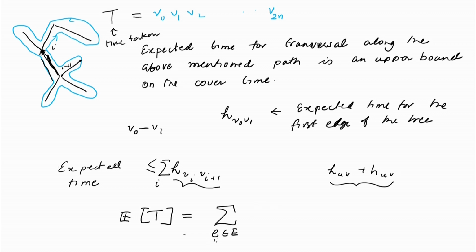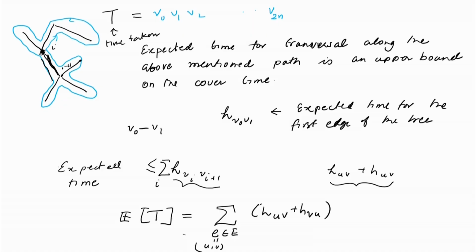So, if this edge E is equal to (u, v), then this is the sum over terms of the form h(u,v) plus h(v,u). What we have shown so far is that the expected time taken to traverse along this particular path is the sum over all edges of h(u,v) plus h(v,u), and from our last class we know that h(u,v) plus h(v,u) is equal to m times r(u,v).